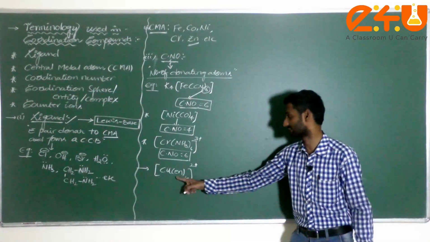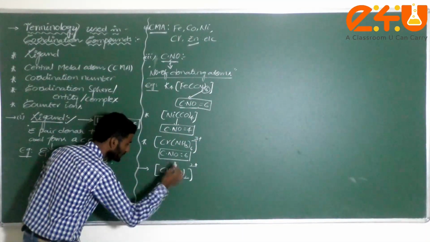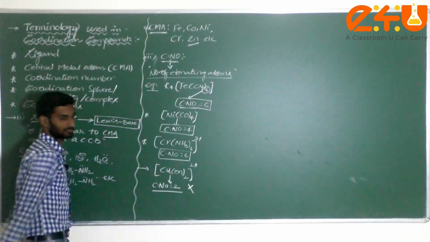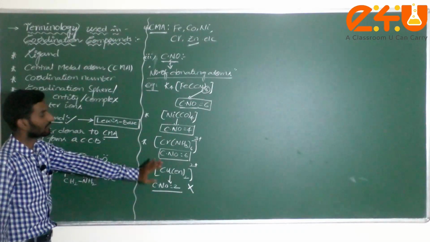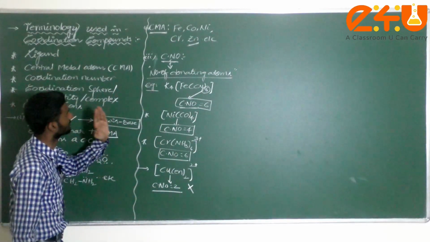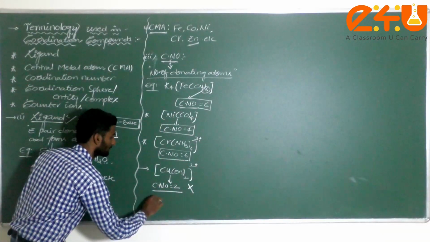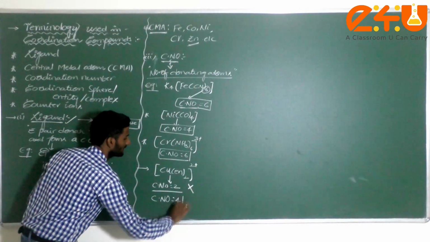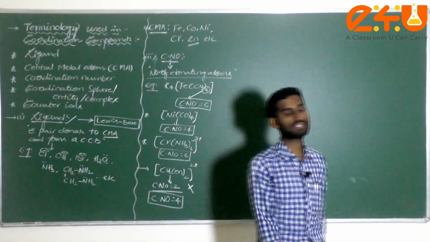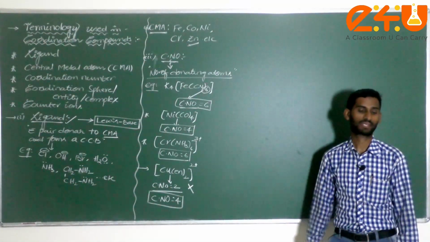But in the case of [Cu(en)2] 2 plus, what is en? Later we discuss. In this case, what is the coordination number? According to your view, the coordination number is 2, but it's wrong. What I said is based completely on the number of donating atoms to the CMA. That is the original definition of the coordination number. So coordination number 2 is wrong. Then the coordination number is 4. Why it is 4, we will discuss later based on the denticities of the ligands, that is, how many donating atoms there are.